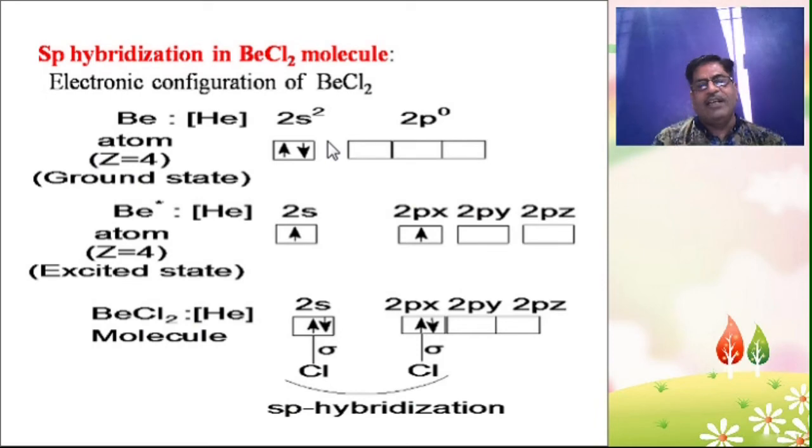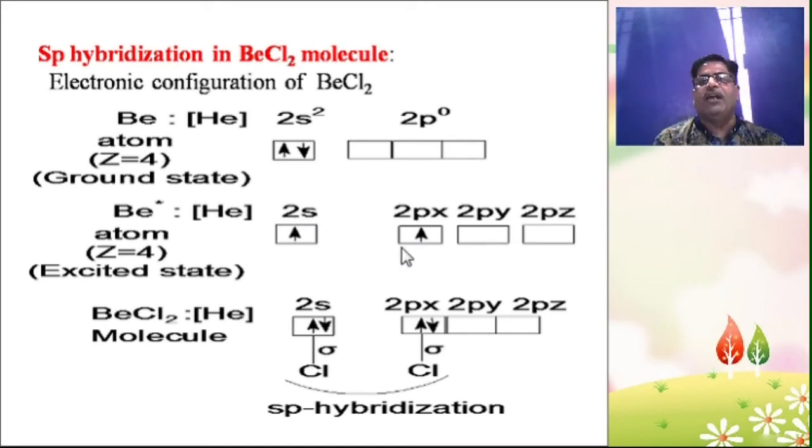So in the ground state there are two paired electrons and no unpaired electron. In the excited state, beryllium atom gains some energy, and one electron of the 2s orbital is promoted to the vacant 2px orbital. So two unpaired electrons are available.